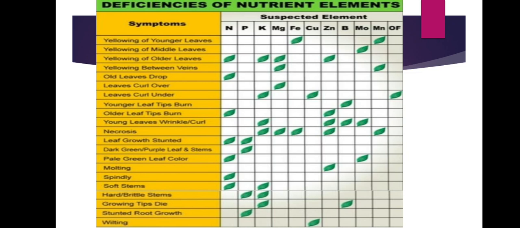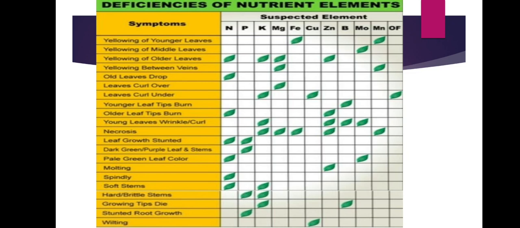Okay, if you see yellowing of older leaves, you must check whether the old leaves dropped and whether the older leaf tips are burned. If leaf growth is stunted, the leaf color is pale green, and the plant is spindly with soft stems, then it is nitrogen.